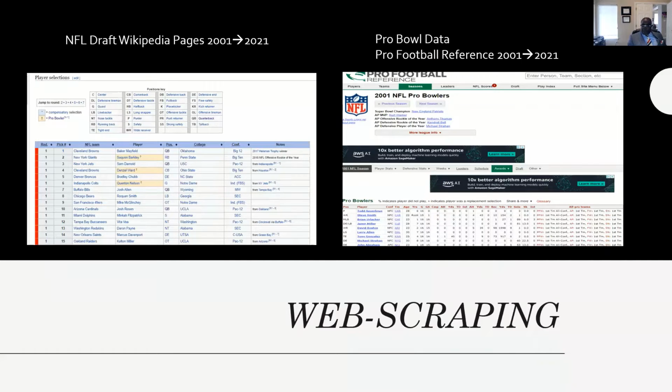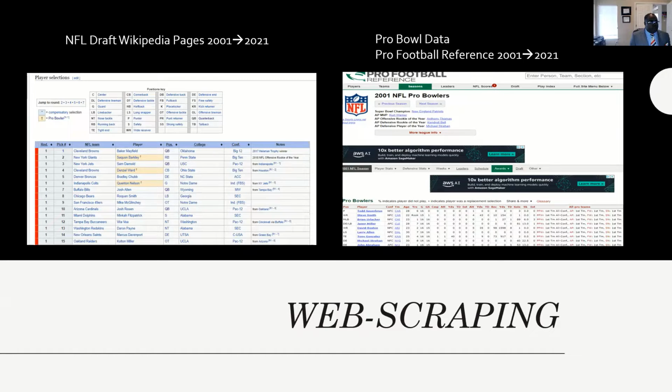So people ask me, how are you doing this, and how are you building your model? Basically, I've been able to use something called web scraping. For those who don't know about web scraping, what you're doing is going to a website, in this case the NFL Draft Wikipedia page from 2001 to 2021, and scraping the data off.